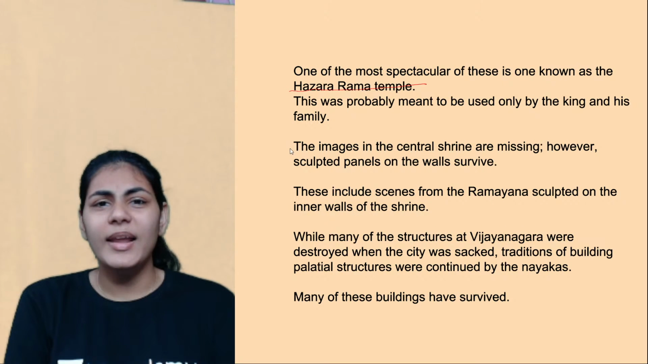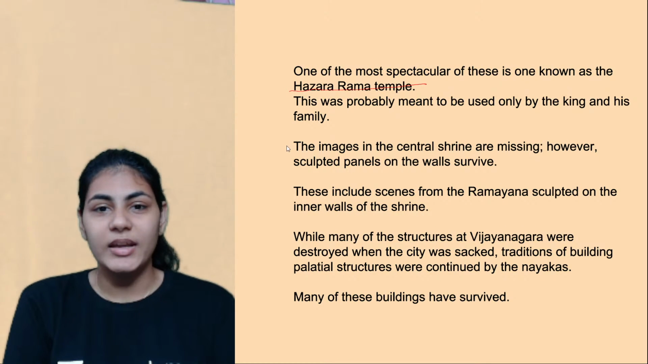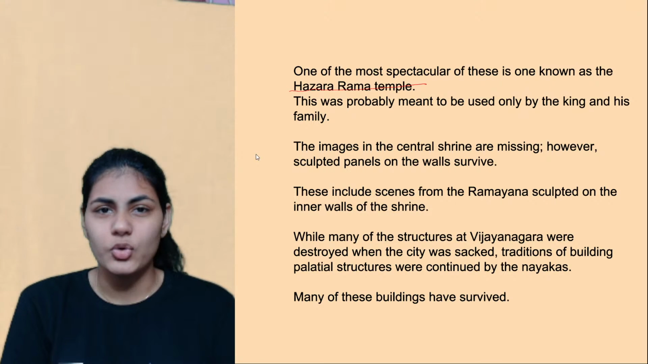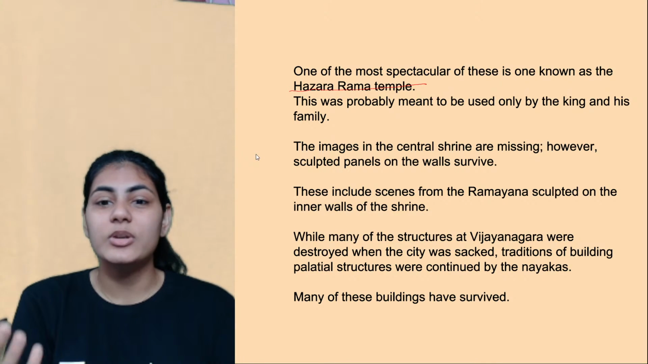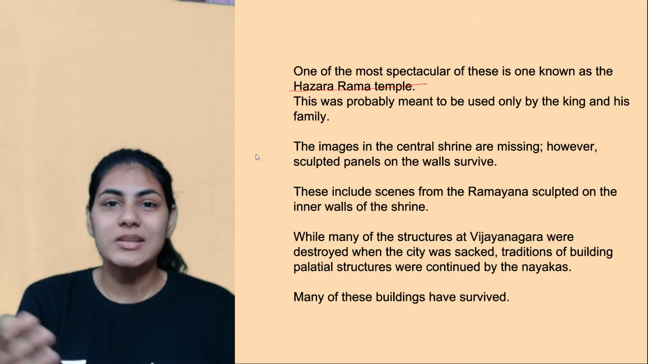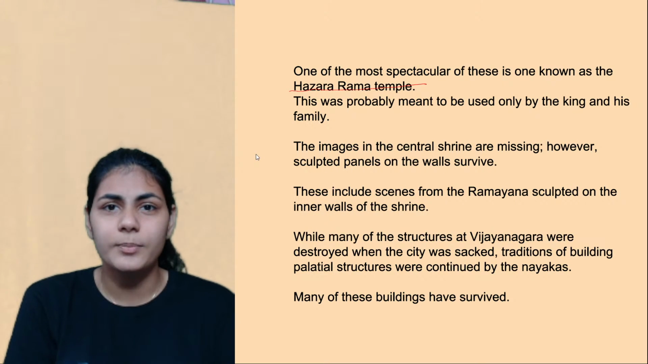However, if you go and visit that right now, the central shrine images are missing. The statues of the god are missing. Somebody must have stolen them, or when Vijayanagara city was completely sacked in 1565 in the Battle of Talikota, Muslim rulers destroyed all these temples, right? So at that time, these images in the shrines were taken away, they were destroyed.